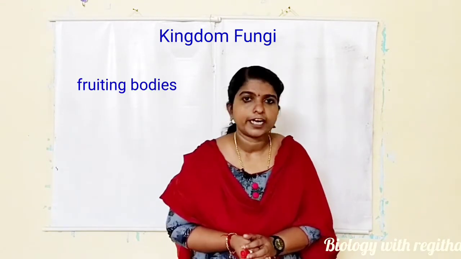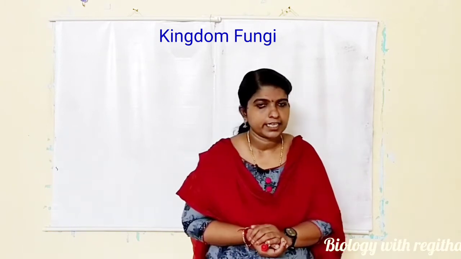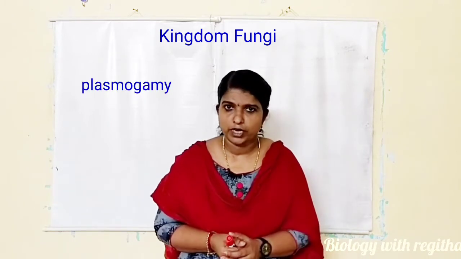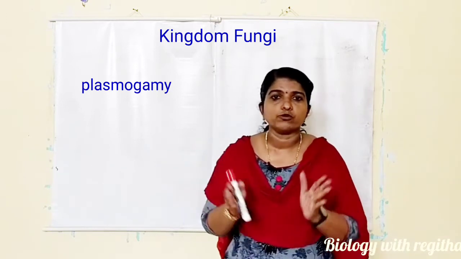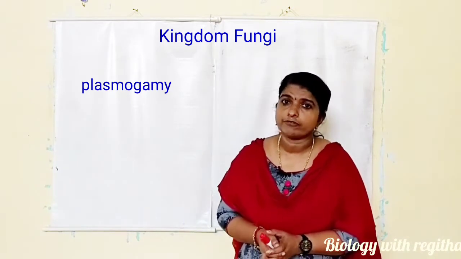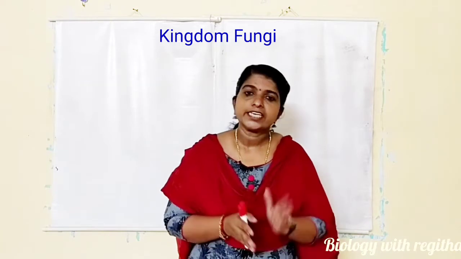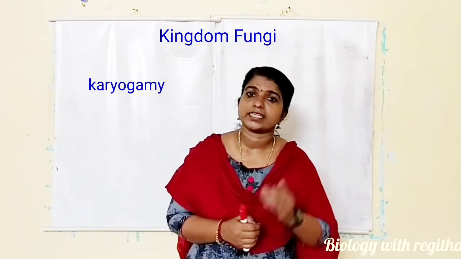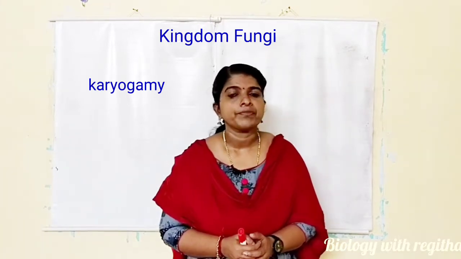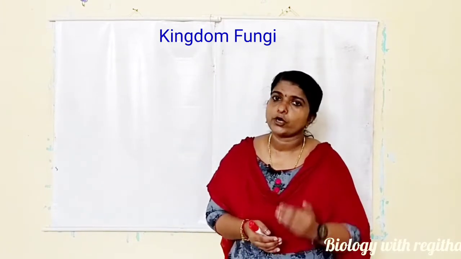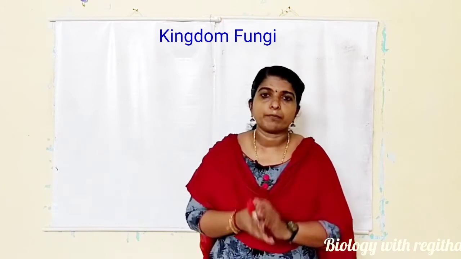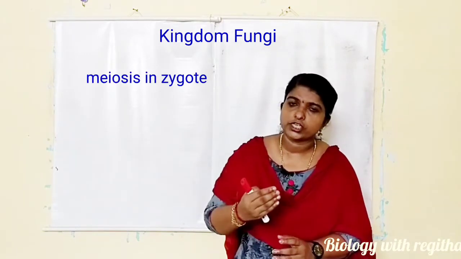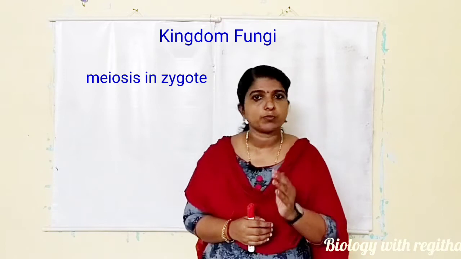Sexual cycle of fungi includes 3 stages. The first stage is plasmogamy, means the fusion of protoplasm of 2 gametes. It is followed by the fusion of nuclei, that is known as karyogamy. Okay. As a result of this, a diploid zygote is formed. This diploid zygote undergoes meiosis and produces haploid spores.